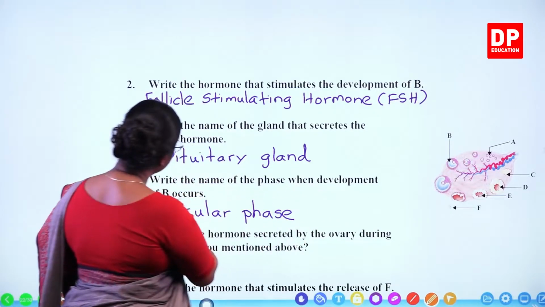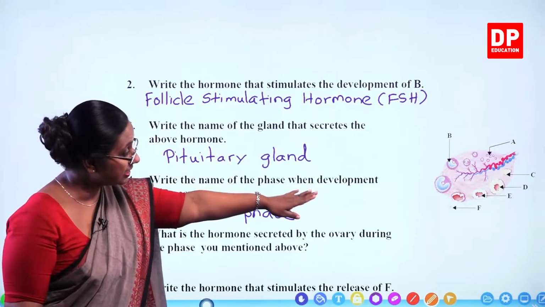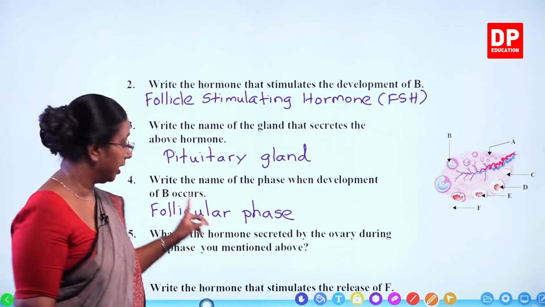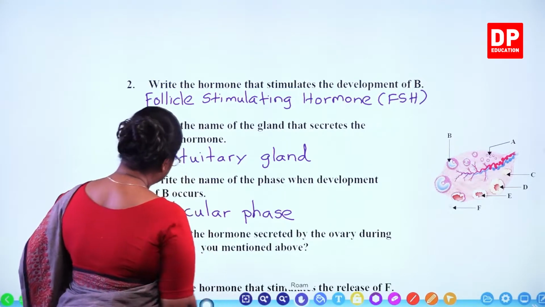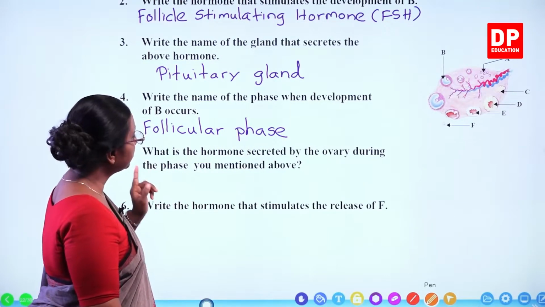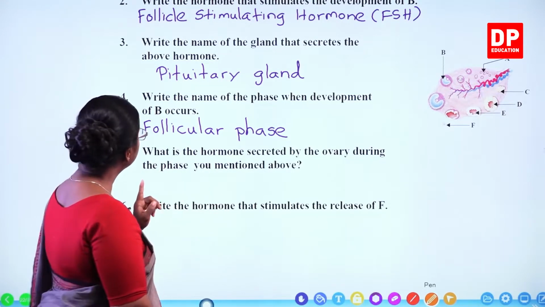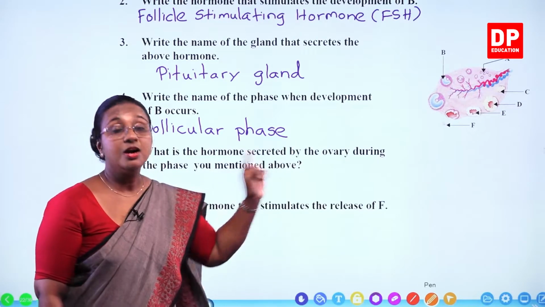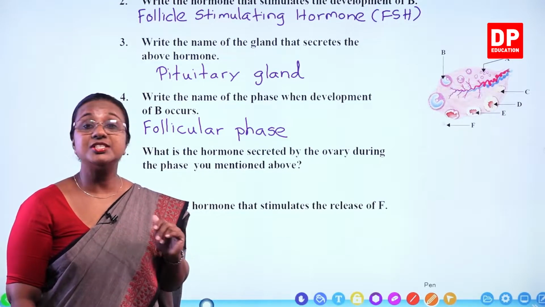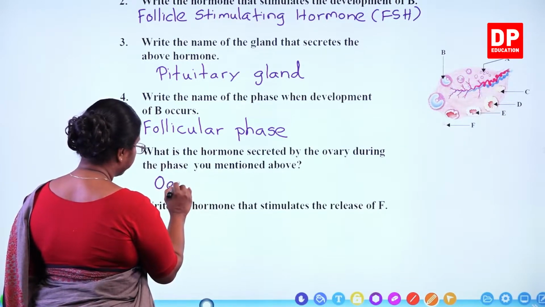So here students, although they don't say in what part of the female reproductive system, since it is the ovary that is shown to you, it has to be the phase related to the ovary, follicular phase. Then part 5. What is the hormone secreted by the ovary during the phase you mentioned above? So, you all know, students, during the follicular phase, ovary secretes estrogen because that stimulates changes in the uterus. So, estrogen is secreted by the ovary.